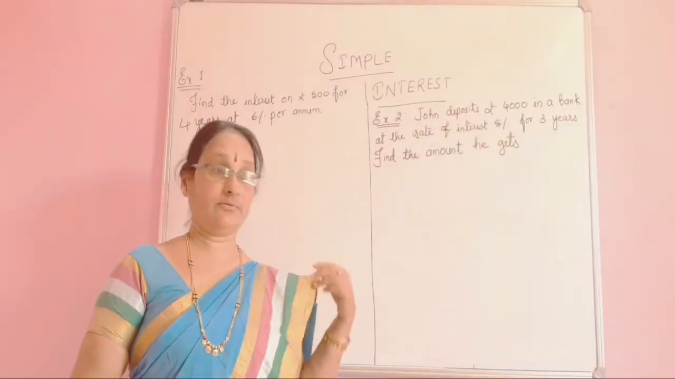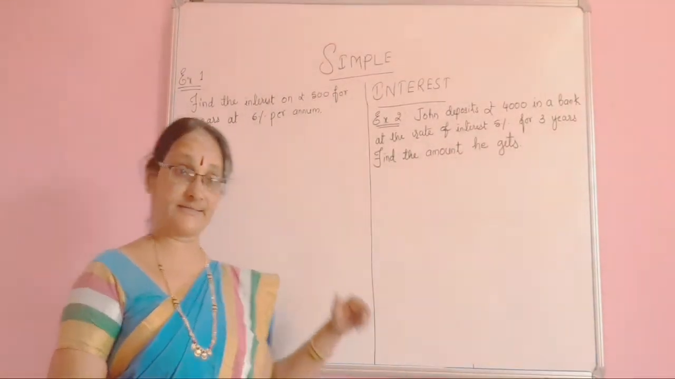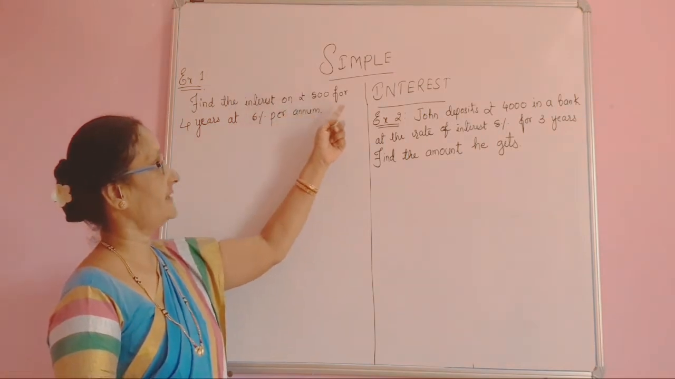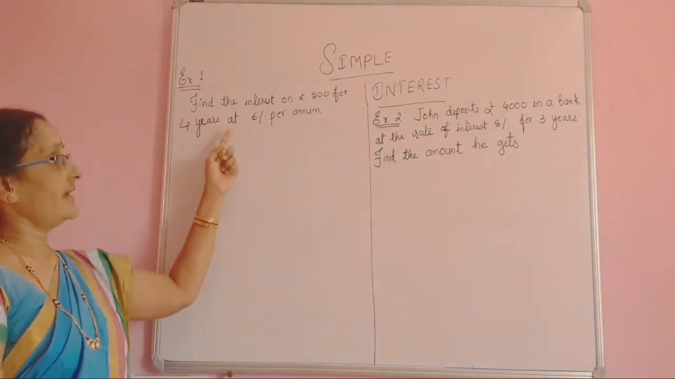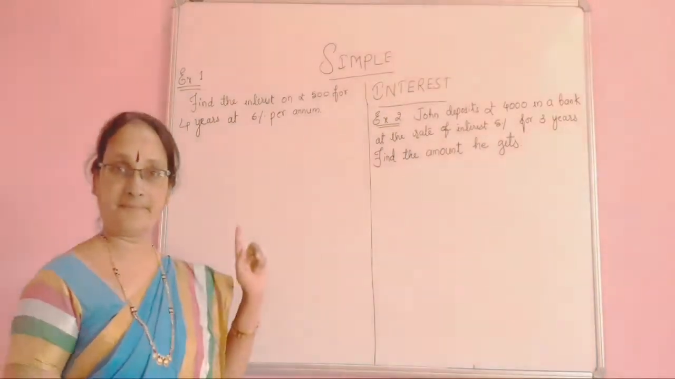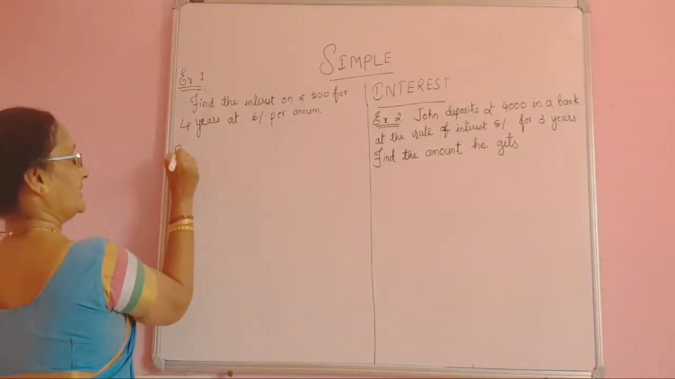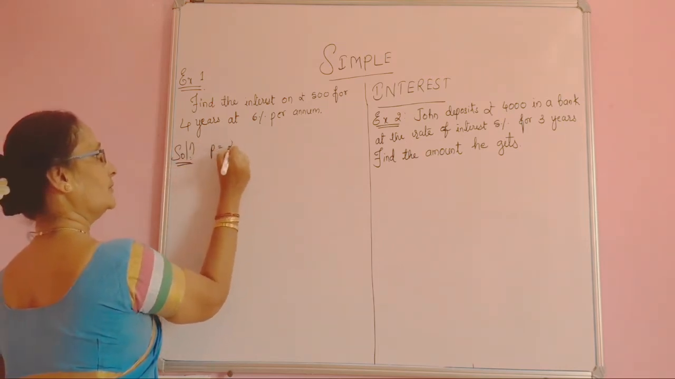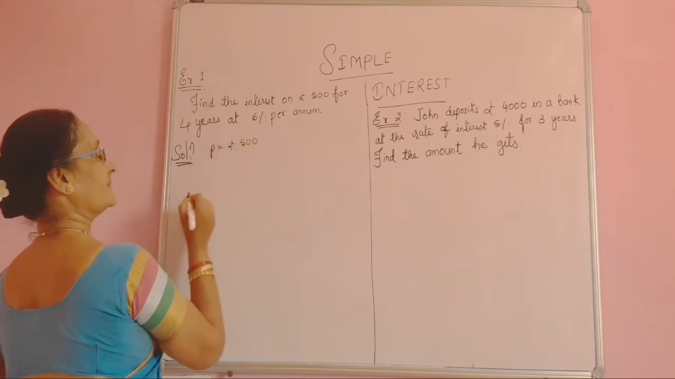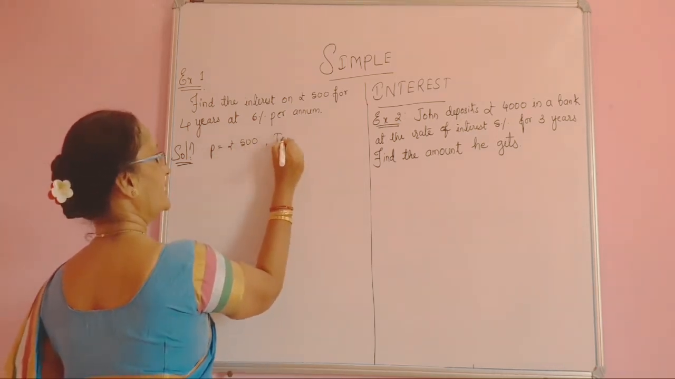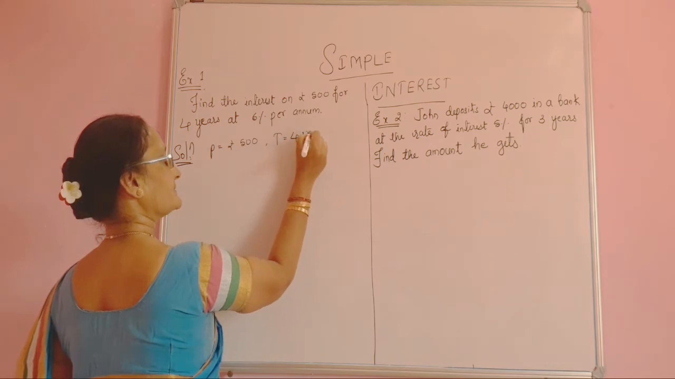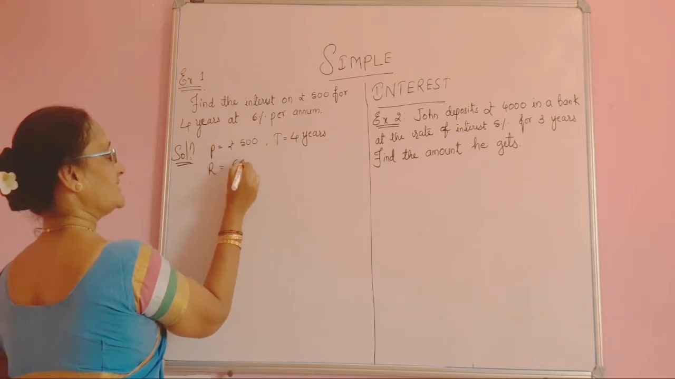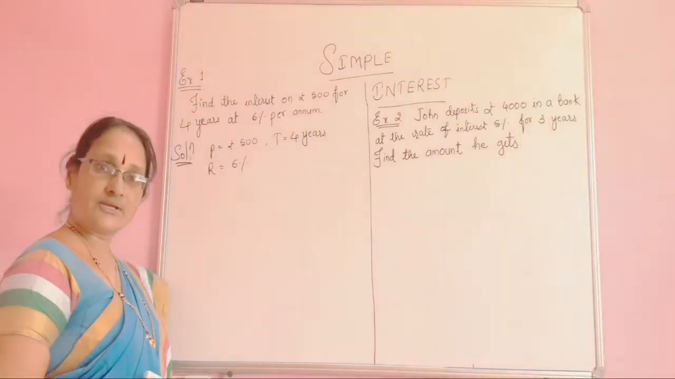Students, let me solve these two problems on simple interest. The first problem is, find the interest on rupees 500 for 4 years at 6% per annum. First we have to write the given data. Solution. Here what is P? P is equal to rupees 500. What is time? T is equal to 4 years. Then R is equal to 6%. This is all the given data.